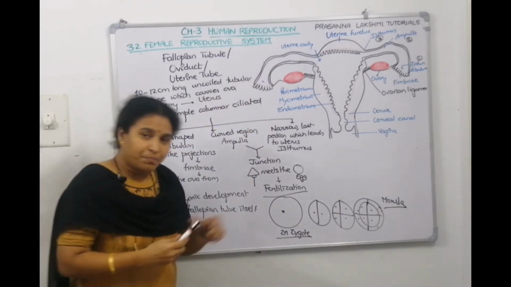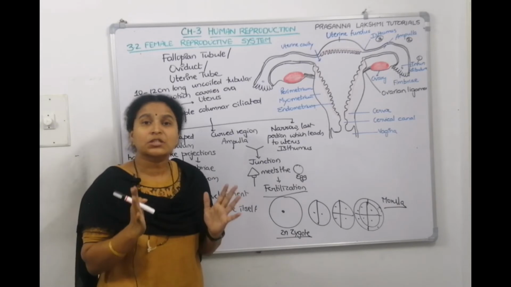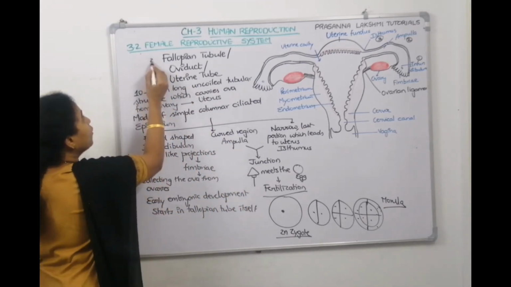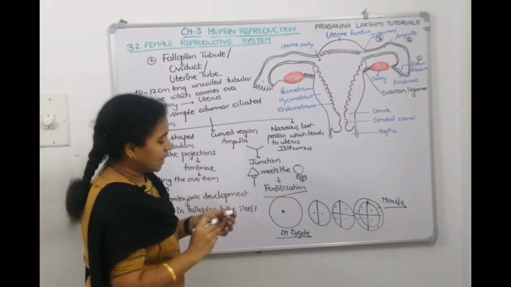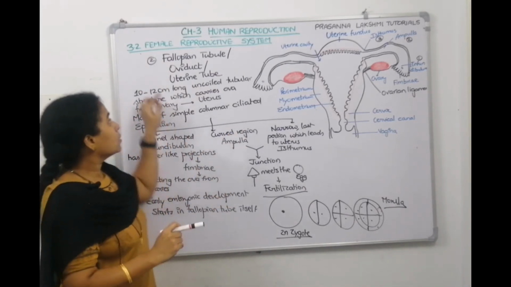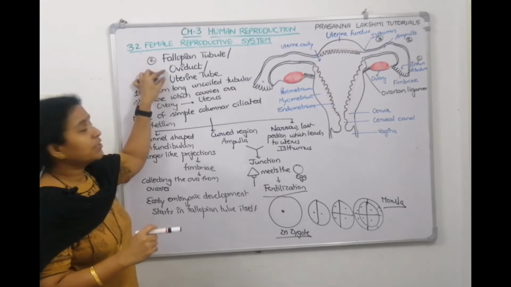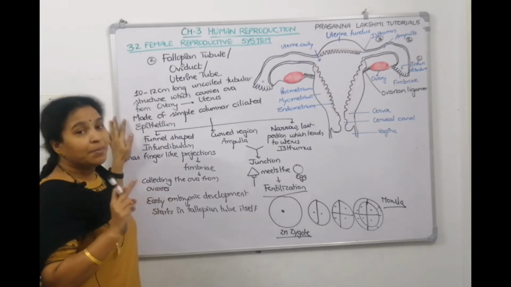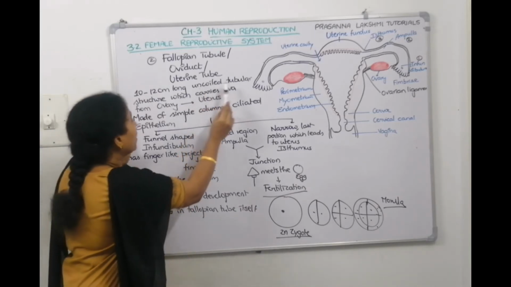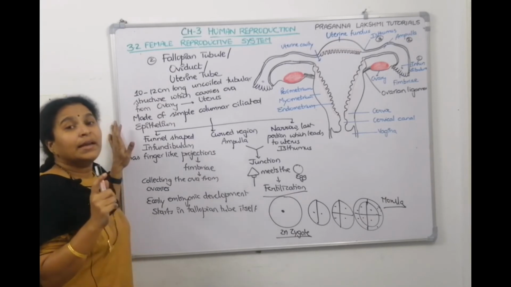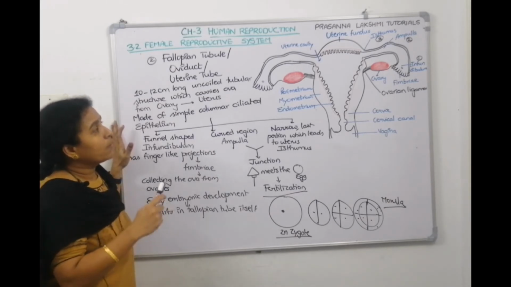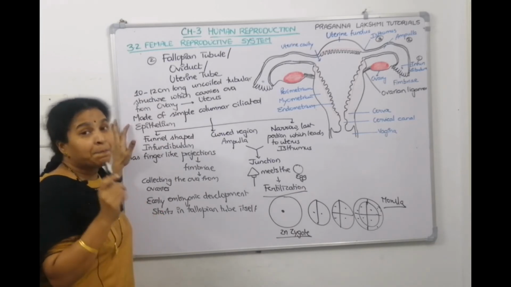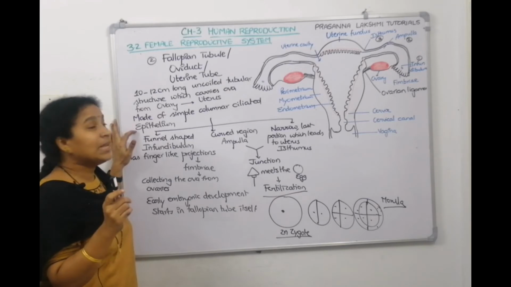So, in the previous board, we discussed the female gonad, which is called the ovary. Now we discussed the second part. What is the second part called? It is called the fallopian tube. A pair of fallopian tubes are there. Since they carry eggs, they are also called oviducts. Since they lead to the uterus, they are also called uterine tubes. How long is it? 10 to 12 centimeters long. Coiled or uncoiled? It is an uncoiled tubular structure. It carries the ova from the ovary and releases them into the uterus, and it is made up of simple columnar ciliated epithelial cells.